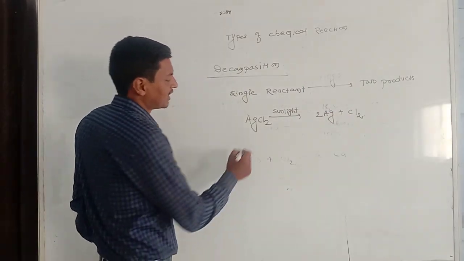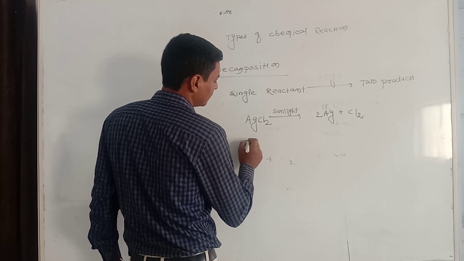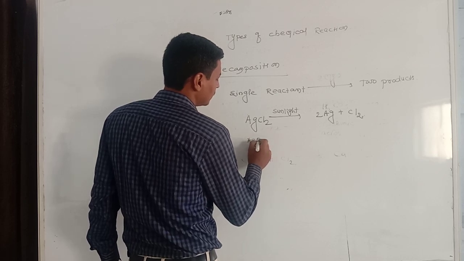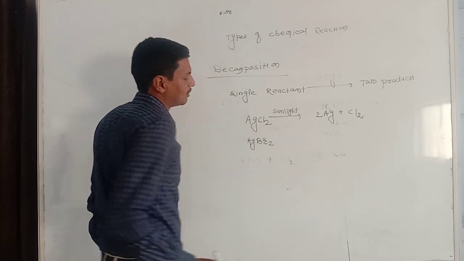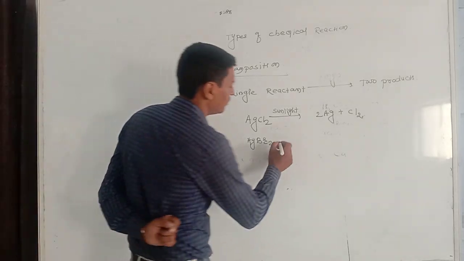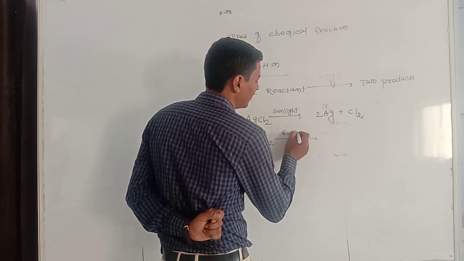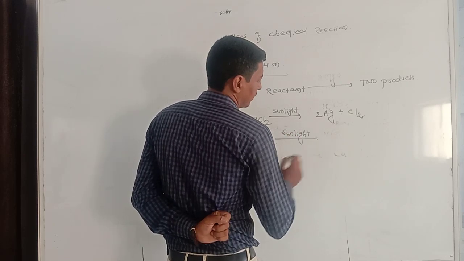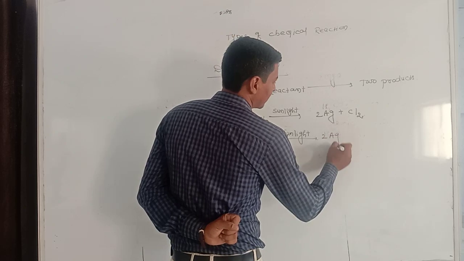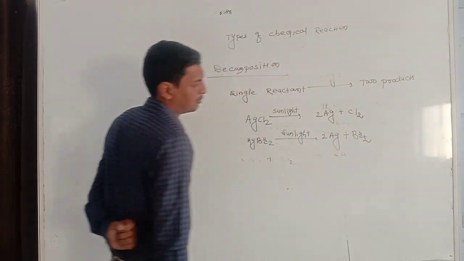We will take one more example. AgBr. When silver bromide is again exposed to sunlight, it will produce silver and bromine.